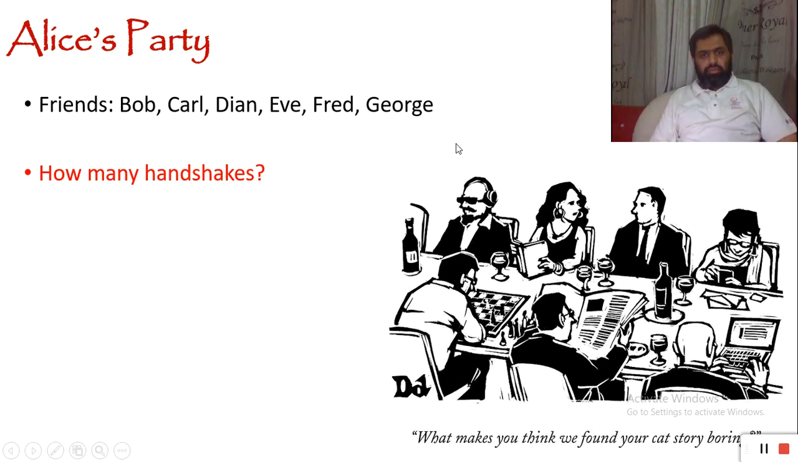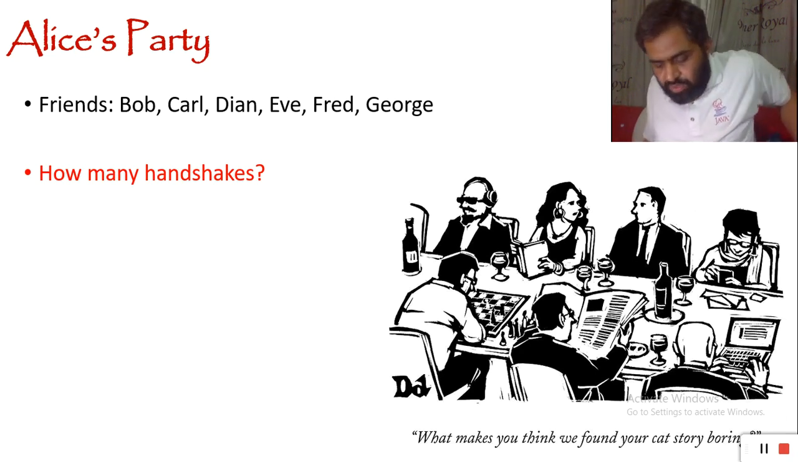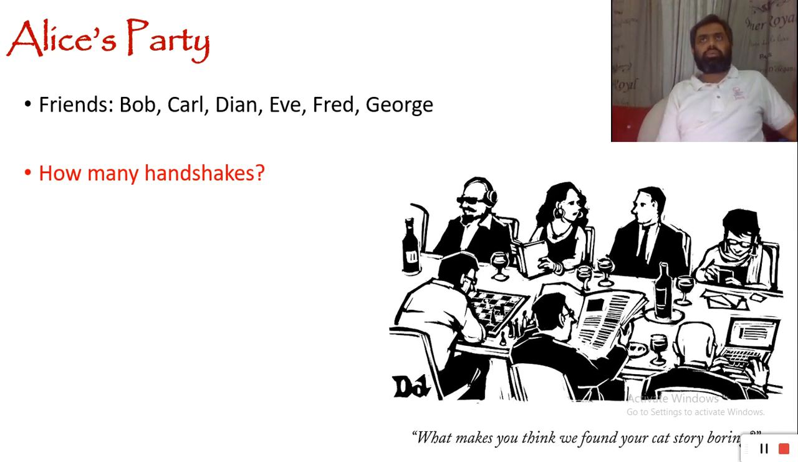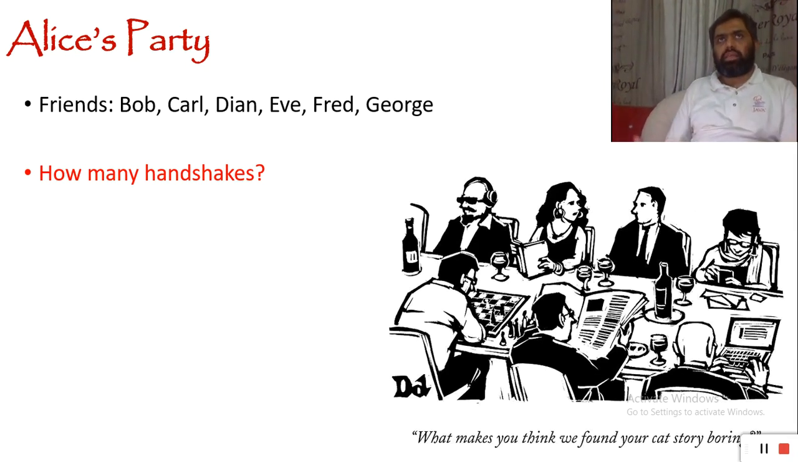So all her friends come to her home, and they greet each other. Each and every one is going to shake hands with each and every other person. So suddenly a question arises: how many handshakes did we have? We are seven people and each person is going to shake hands with each and every other person. Obviously no one is going to shake hands with himself or herself. They are going to shake hands with the rest of the six people.